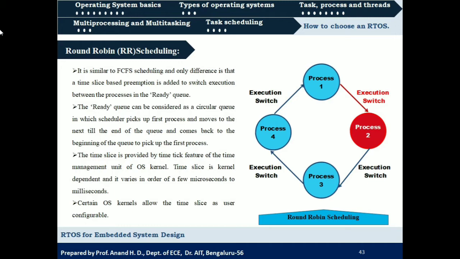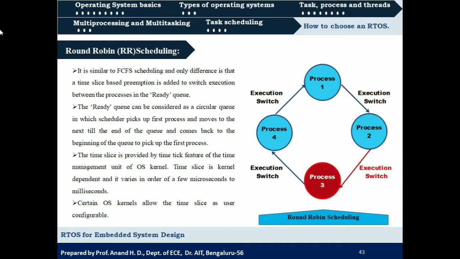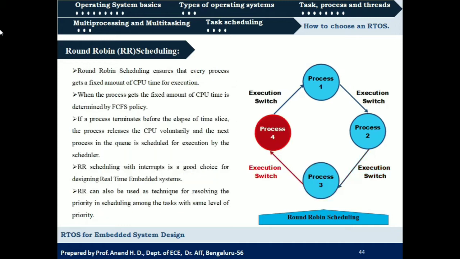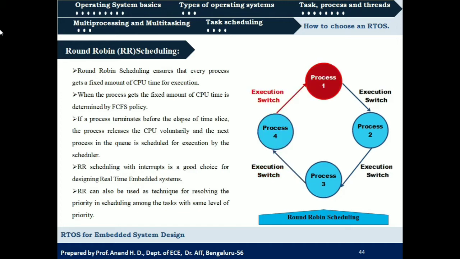Once it completes its allocated predefined time slot, or if it completes its execution before that, the execution will shift to the next process, that is process 3. It is going to execute for the predefined time slot or until it completes its execution. Then the execution will switch to the next process, that is process 4. Again here also it repeats. After all the 4 processes have had their turn, the scheduler is going to pick the first process again for scheduling. So this cycle repeats. That is what we need to understand.